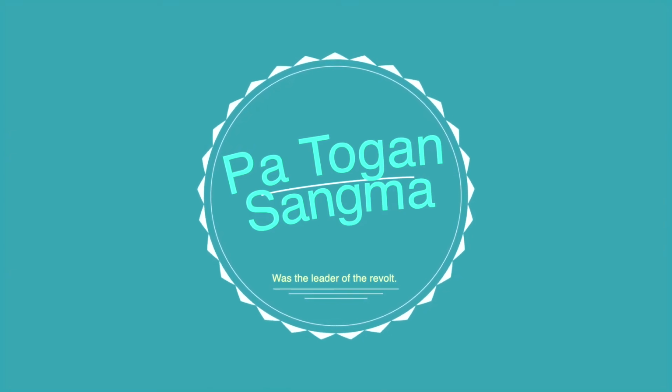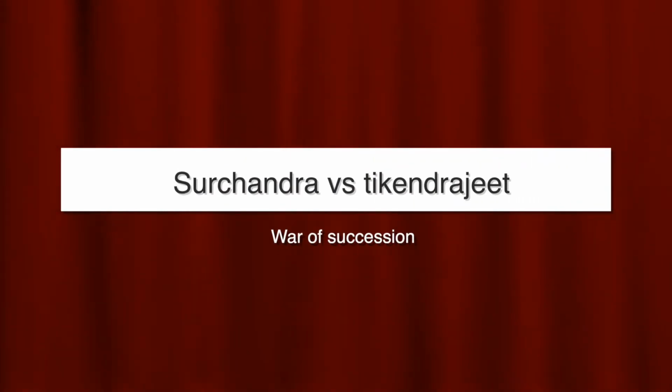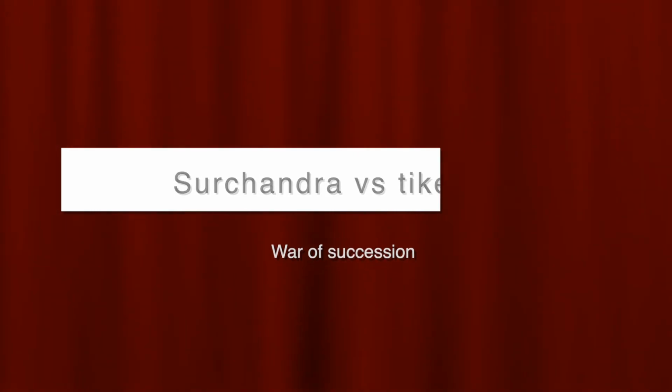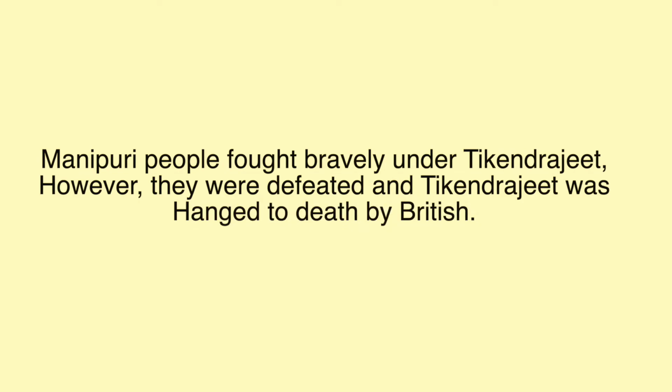Let us talk about tribal revolts in Manipur now. When the king of Manipur died, there was a war of succession between two factions. The main contenders were the king's eldest son Surchandra and his step-brother Tikendrajit. Surchandra sought the aid of the British. They declared war against Manipur in 1891. The Manipuris under Tikendrajit fought bravely. However, they were defeated and Tikendrajit was hanged by the British.